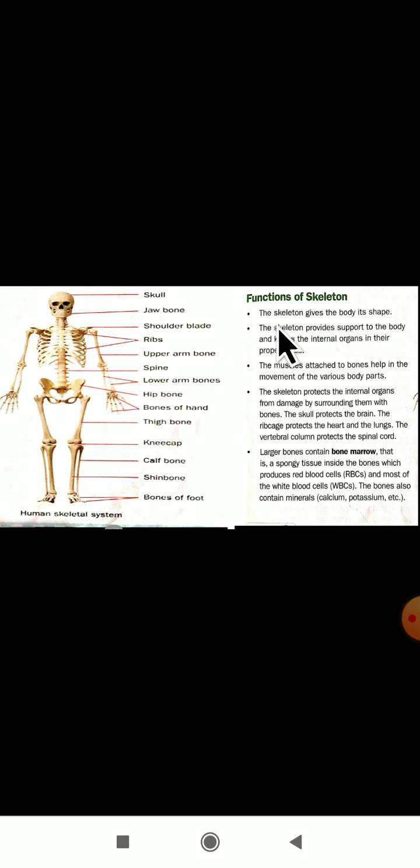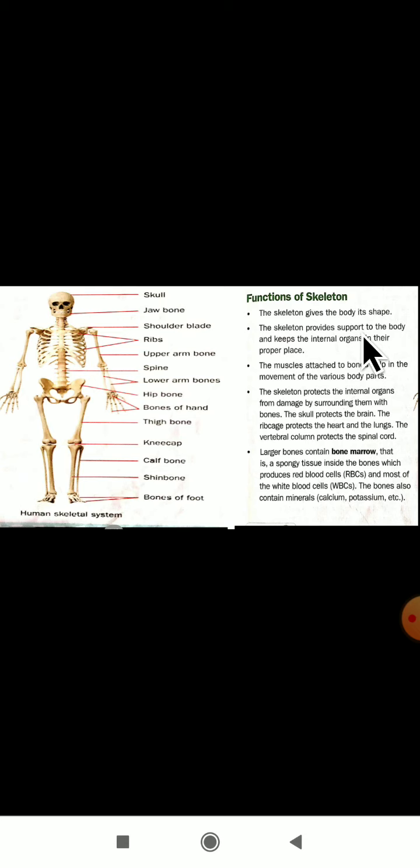The next point: the skeleton provides support to the body, and it keeps the internal organs in their proper place. Yes, as I have told you, the skeleton provides support. Without the skeleton, we can't stand, we can't sit, we can't even move.